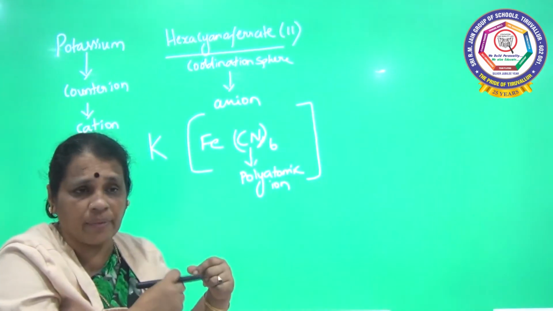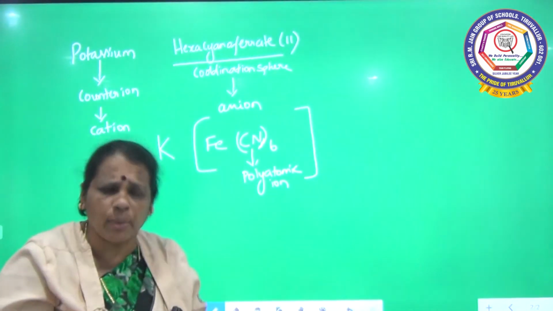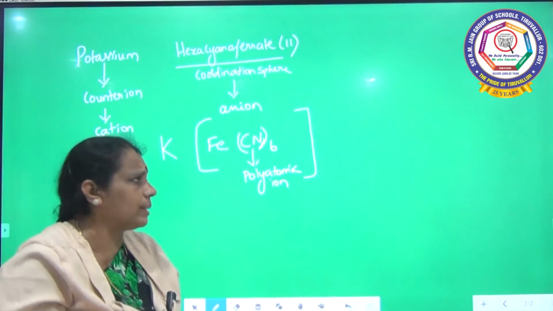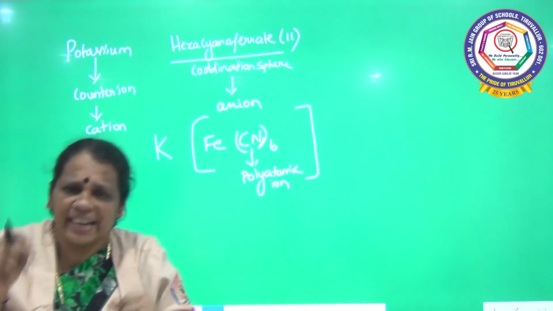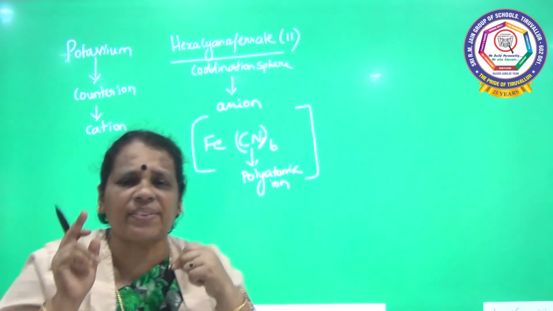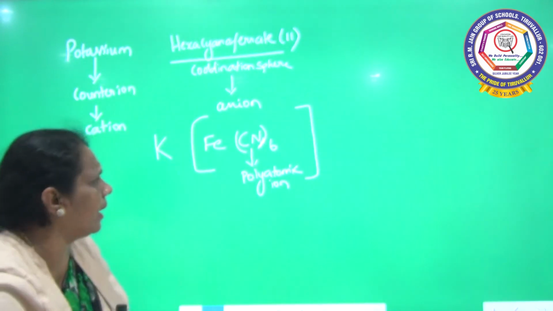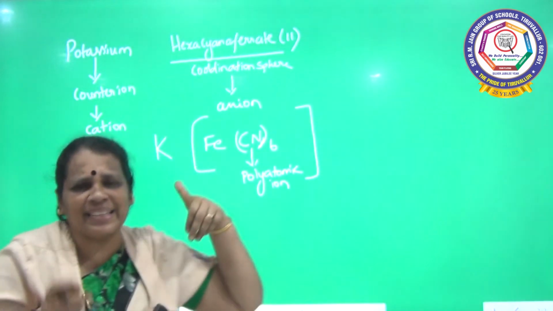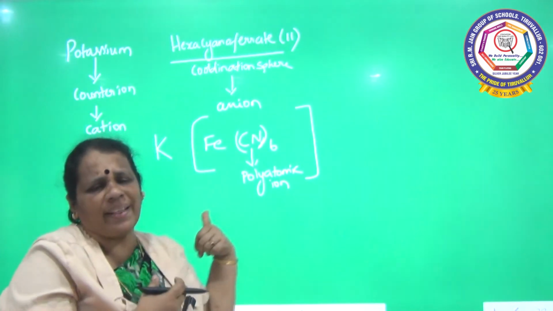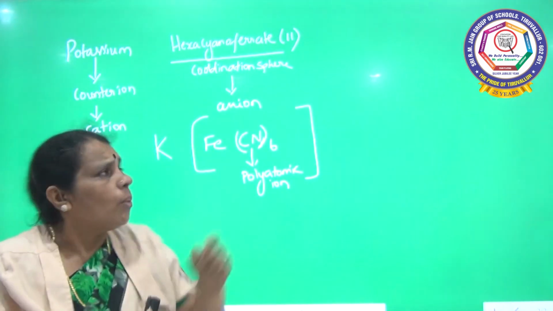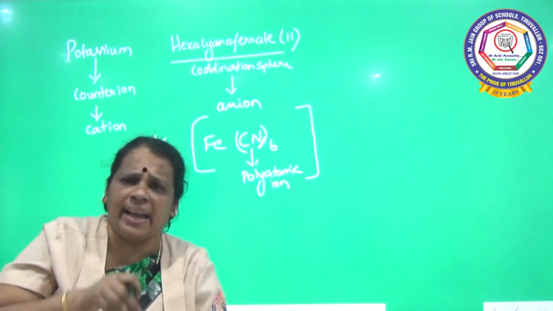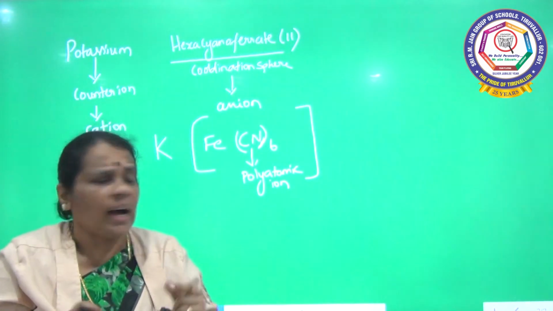We are very specific about the molecular formula, so we should know the symbols. The central metal ion is the starter of the series in the square bracket. So here iron is the central metal ion. What is the symbol? Fe. What is the ligand accompanied with iron? Cyano.